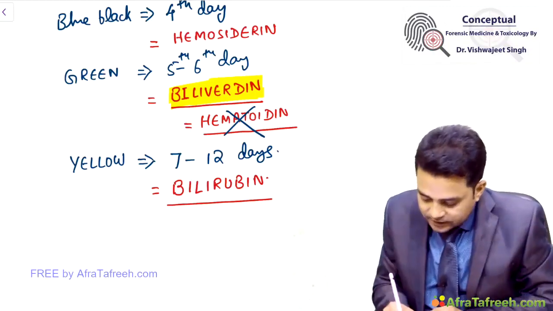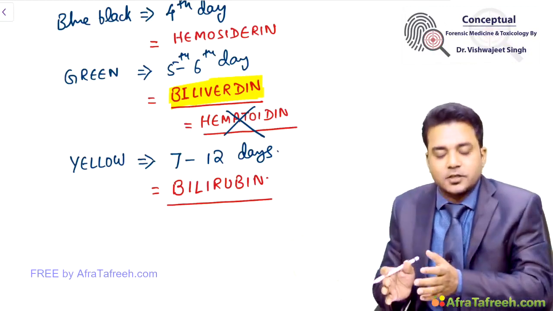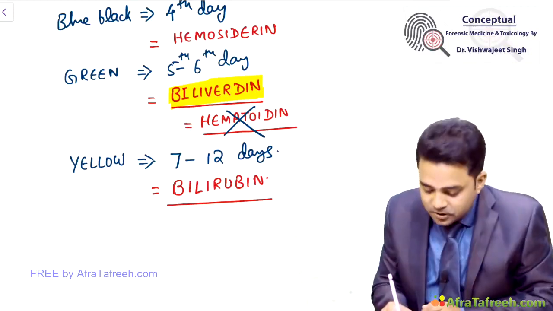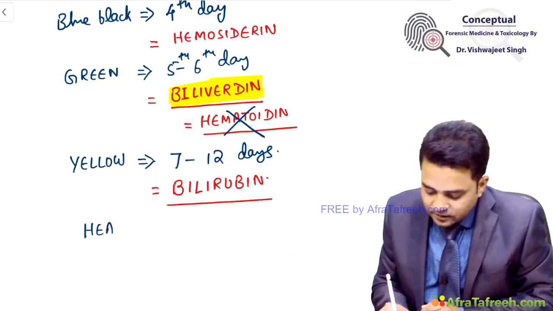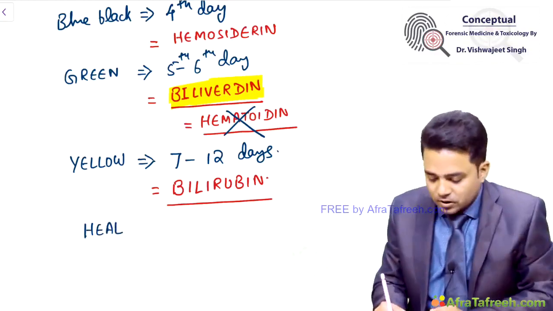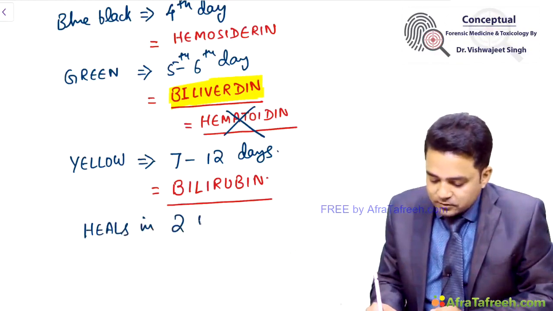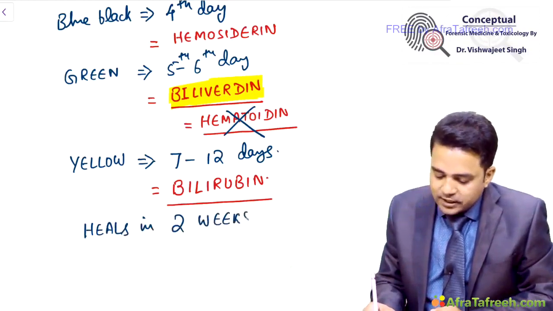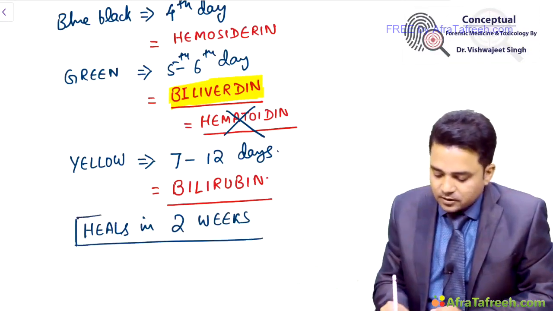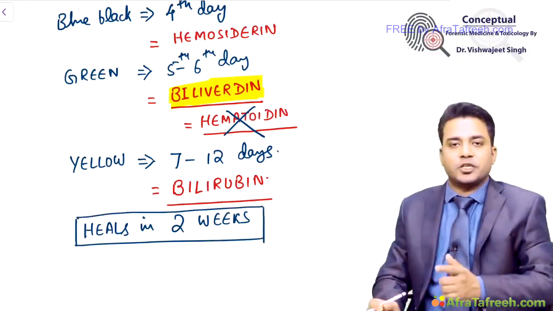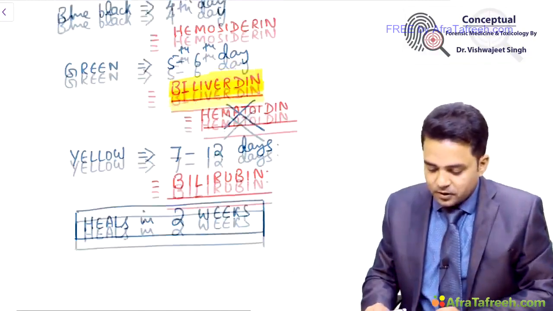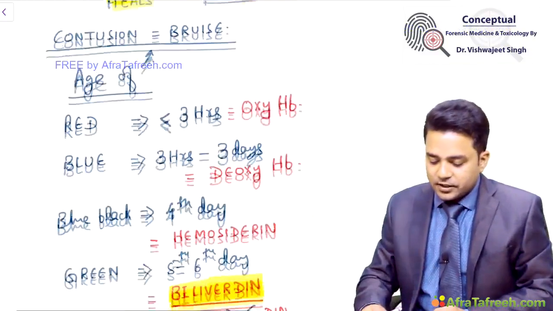So we can say contusions will heal after the 12th day. Contusion heals in 2 weeks. Abrasion was healing in 1 week. Contusions heal in 2 weeks, 14 days. Okay. So this is about age of the injury, age of contusion.